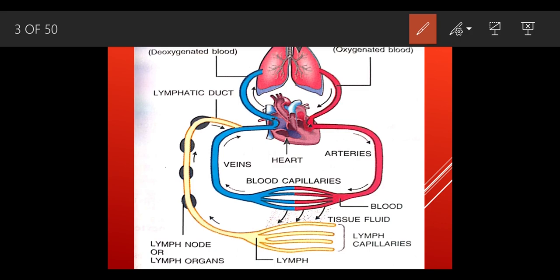As of now, we just understand three types of fluid. This is the blood, this whole part is the blood. This is the tissue fluid, and this is the lymph capillaries inside which the lymph is going to flow.